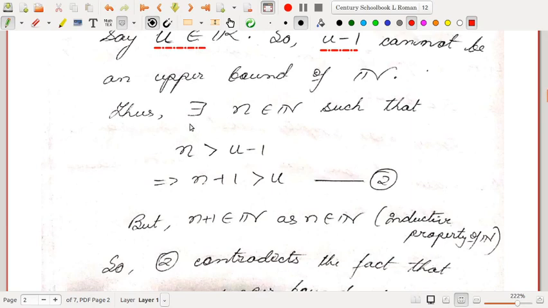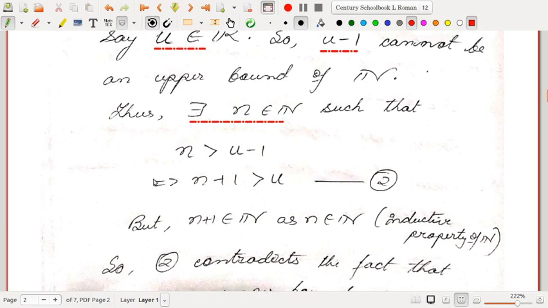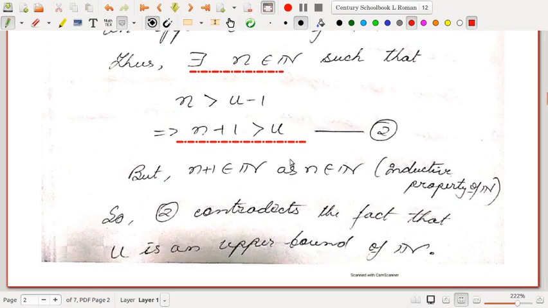In the last video we had discussed this. So there exists a natural number n such that n is strictly greater than u minus 1. But this will imply that n plus 1 is greater than u. But what is n plus 1? n plus 1 is a natural number because n is also a natural number. So we get a natural number which is greater than u.